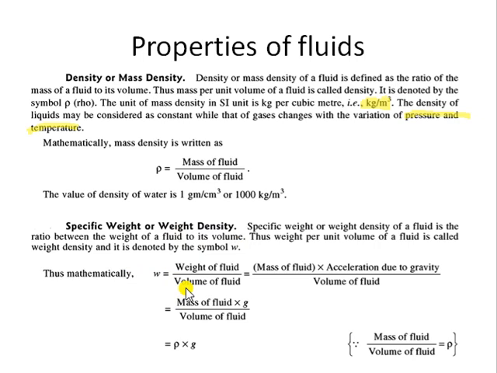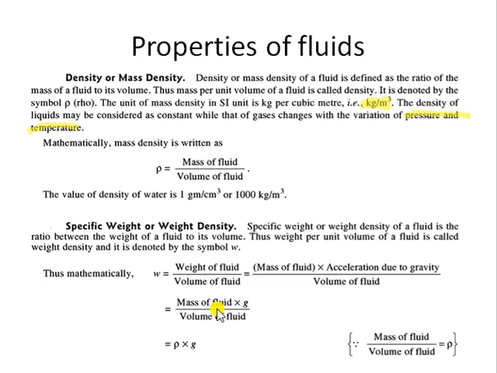Weight is a kind of force. How we usually define weight: weight is mass into acceleration due to gravity. So that is what weight is. You can say it is disintegrated into two terms: mass of the fluid into acceleration due to gravity, divided by the volume. So it is m into g, mass into g divided by volume of the fluid.